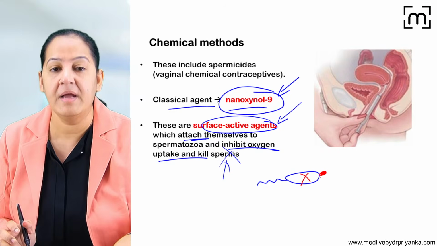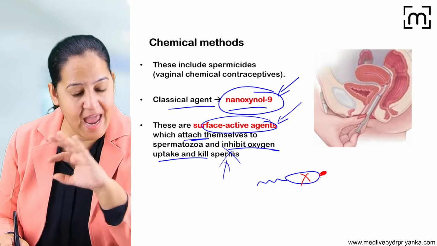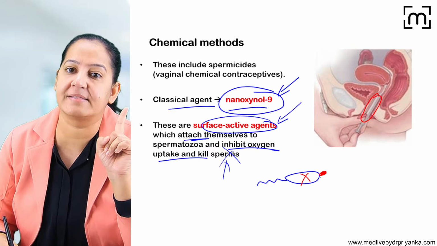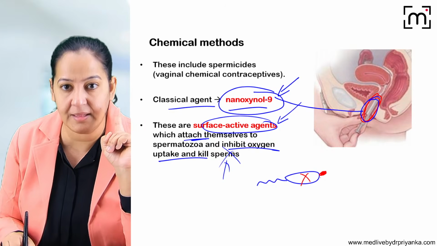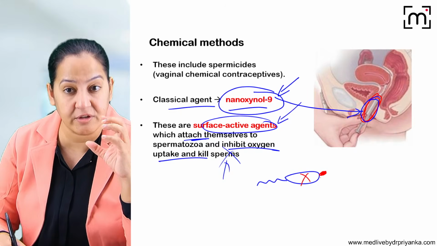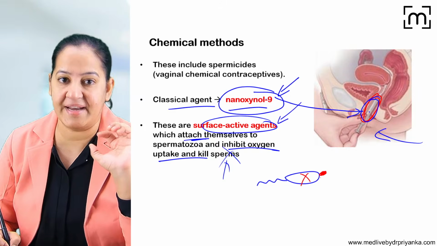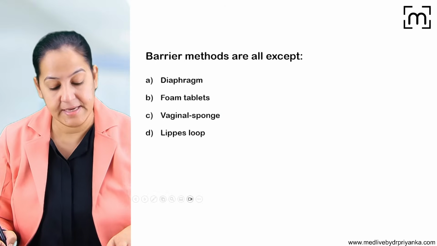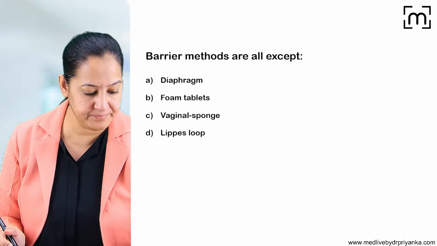Learn the mechanism. And it has to be put in by the female partner by filling an empty syringe, without a needle, with this chemical. She can insert it herself into the vagina just before the sexual intercourse. That is available in the form of jellies. So that is the chemical methods. So we are done with the physical and chemical methods. Say yes if you got it.